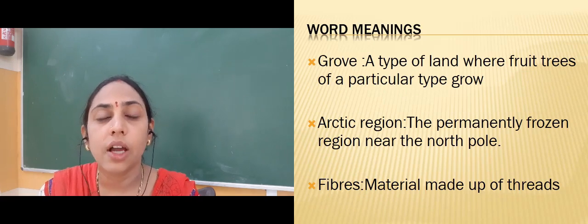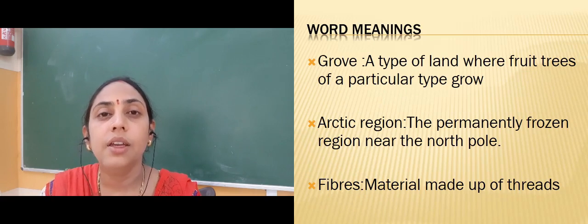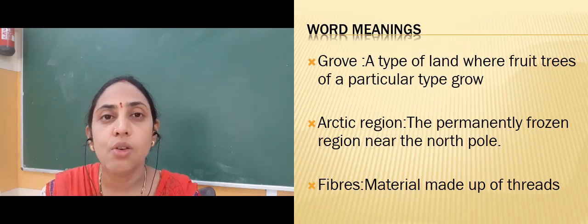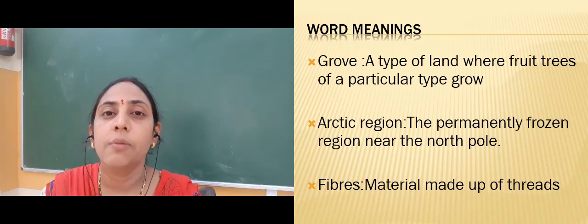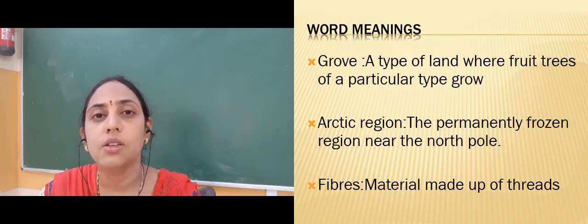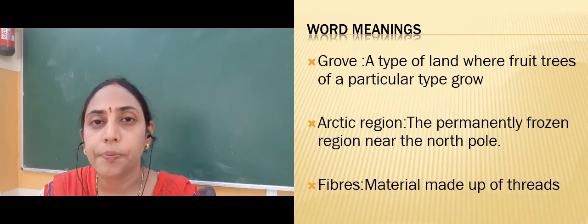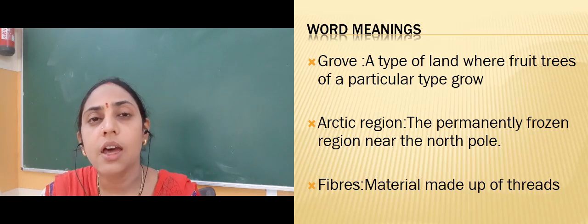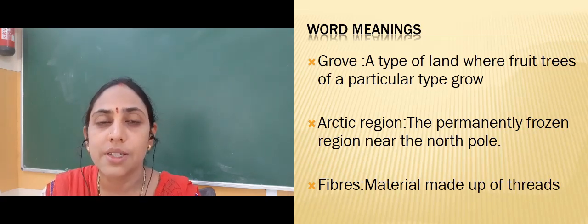Arctic Circle or Arctic region, that means it is the area near the North Pole that is permanently frozen. Frozen means full of ice or snow. As the sunlight cannot reach there directly, most of the time they are in the frozen condition. So that part near the North Pole is called Arctic region. Fibers, they are the thin threads. So a bundle or group of thin threads is called fibers.